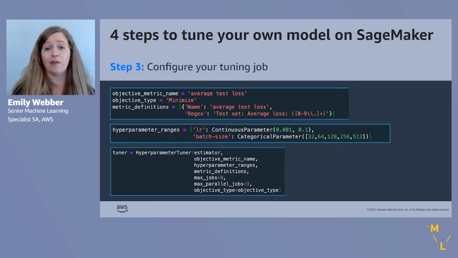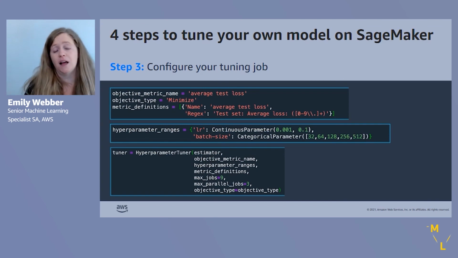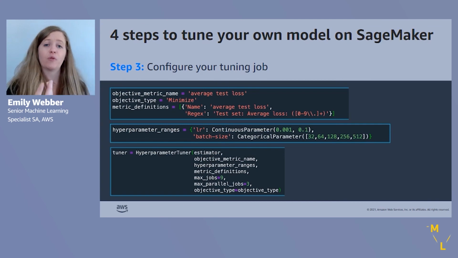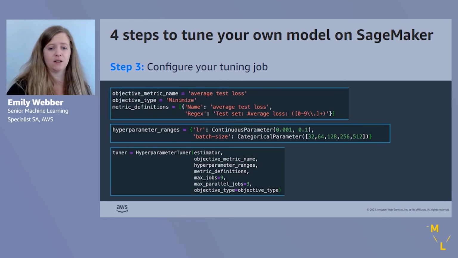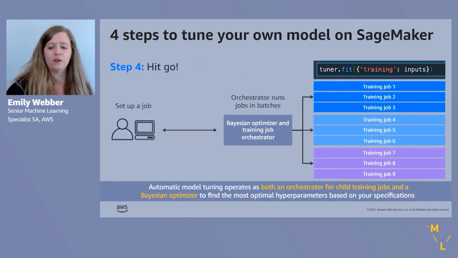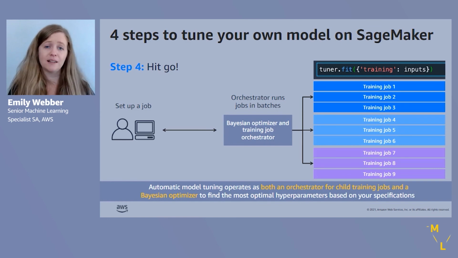We also want to bring the maximum number of jobs in total and the number of jobs we want to run in parallel. So again, the tuner is operating like an orchestrator. And let's take a look at that here. So when you execute your job, when you hit go, we are going to run up to exactly the number of max jobs that you define.